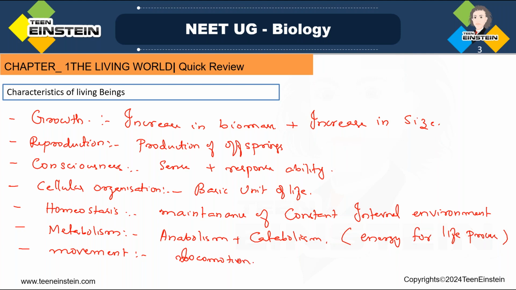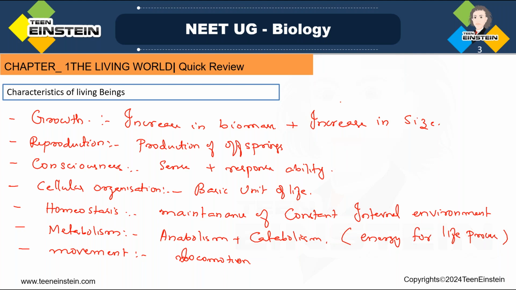So these are the main characteristic features of living beings. If you are not able to remember these features, you may get a question asking which one is not a characteristic feature of living beings. Or they might give one feature and you will get an option similar to it, and they'll ask you to select the one feature which explains the characteristics of living beings. So you need to use some shortcuts or codes to remember such things.